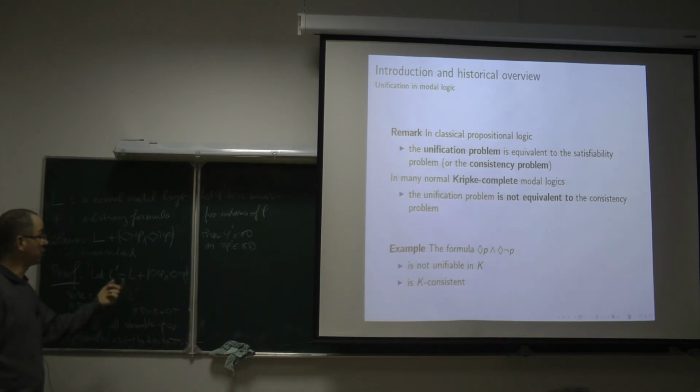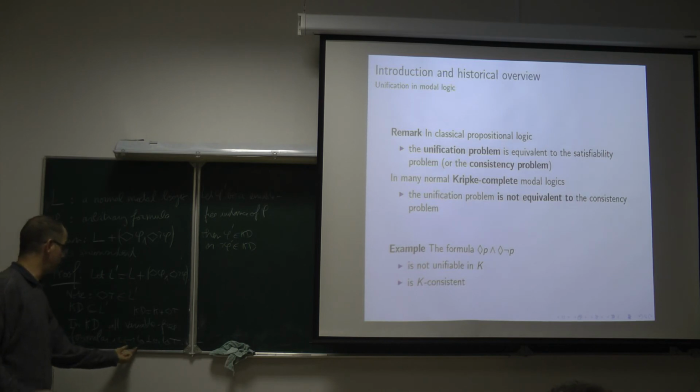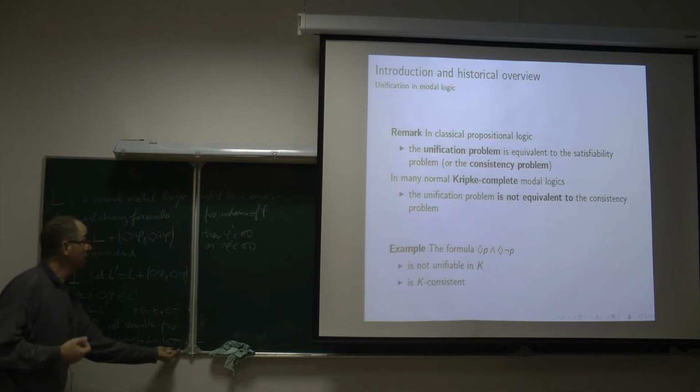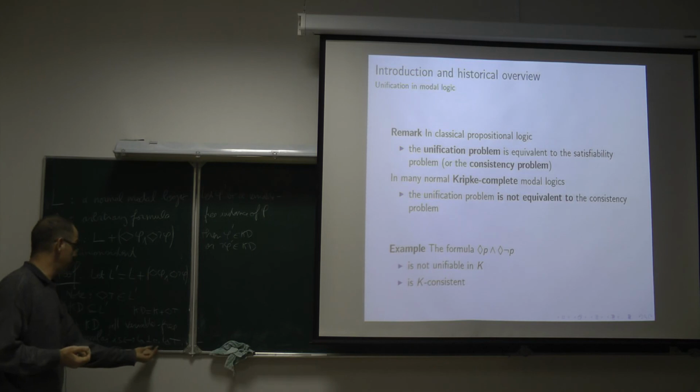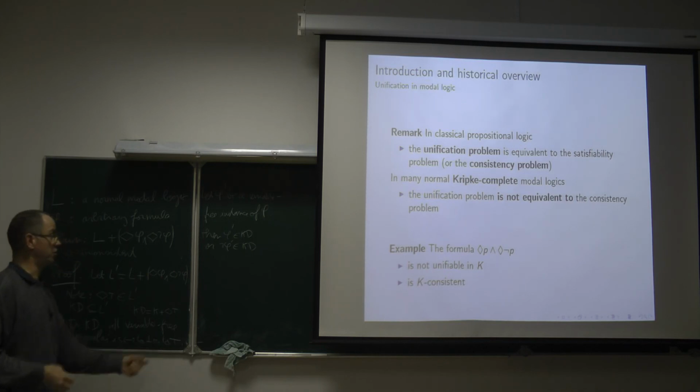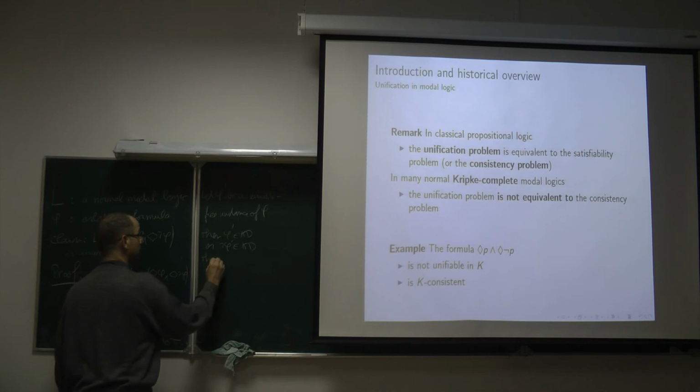Phi prime belongs to KD if it is provably equivalent to true, and not phi prime belongs to KD if it is provably equivalent to false. KD is included in L prime, so phi prime belongs to L prime, or not phi prime belongs to L prime.